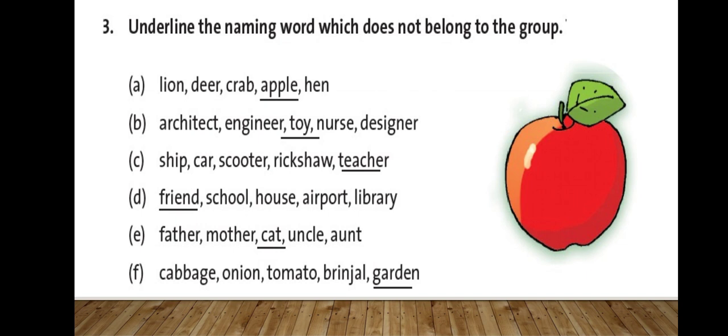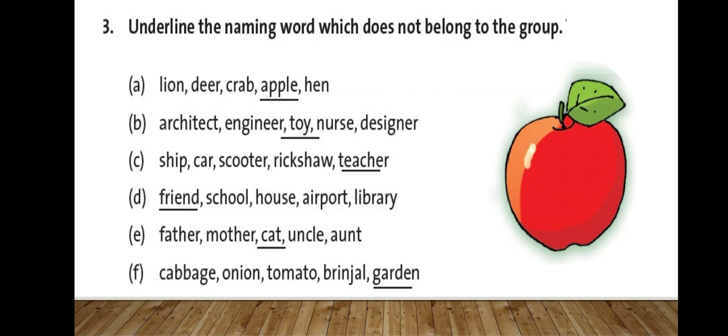B. Architect, engineer, toy, nurse, designer. Architect, engineer, nurse and designer are professions. And toy is what? A thing. Architect, engineer, nurse, designer are persons, and toy is a thing. So what you will underline here? Toy.